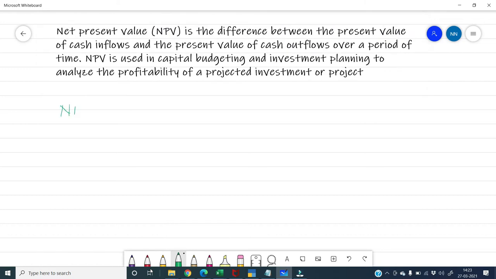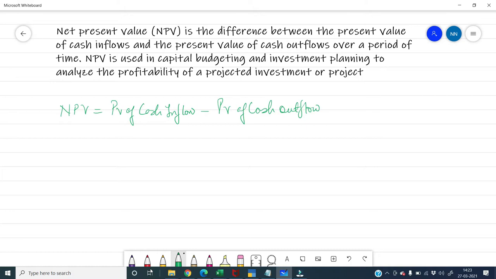So what is NPV? NPV is basically the difference between present value of your cash inflow minus present value of cash outflow.